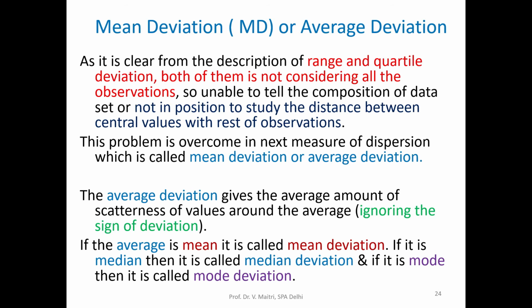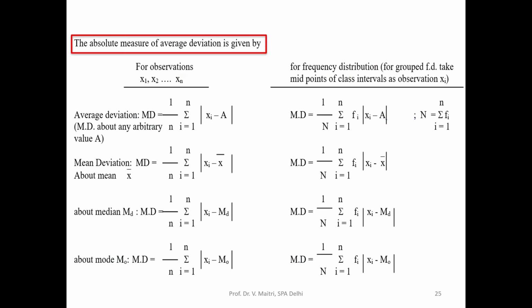If the average is the median, it is called median deviation, and if it is the mode, then it is called mode deviation. So these are the formulas. The absolute measure of average deviation is given for observations x1, x2, and so on for ungrouped data, and for frequency distribution the formulas are also given.